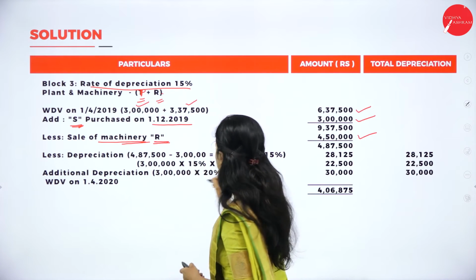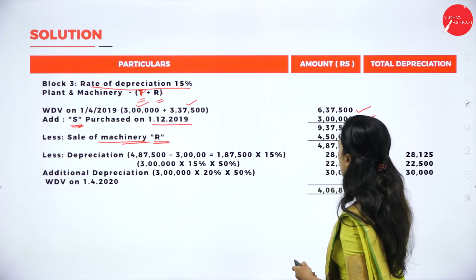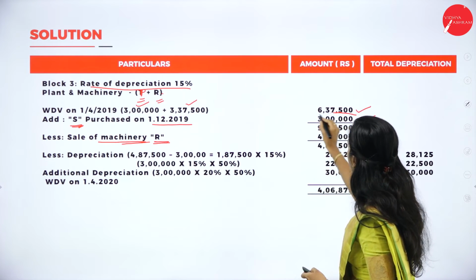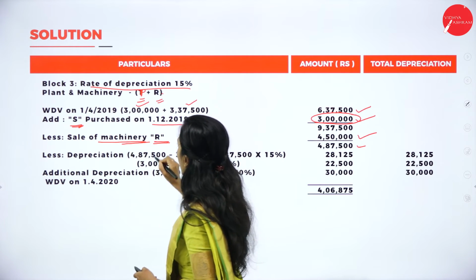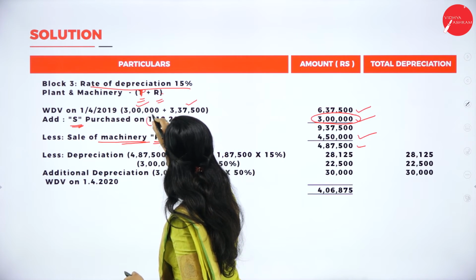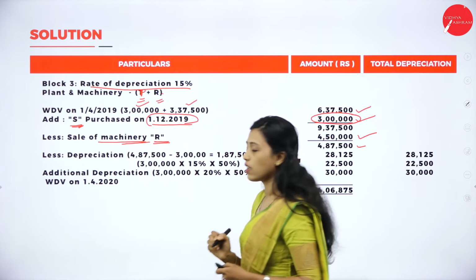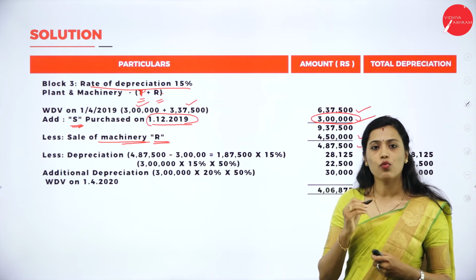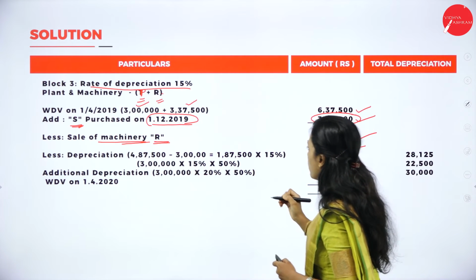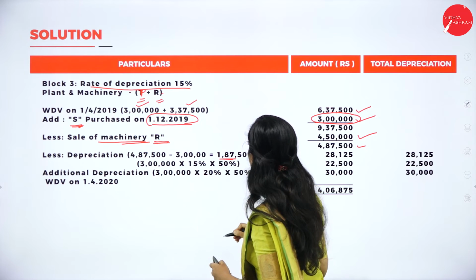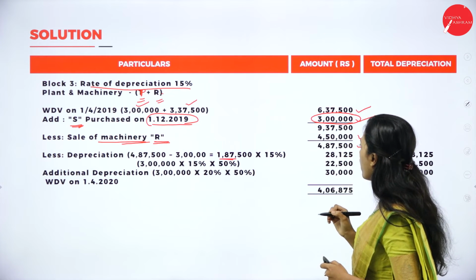Now we have to deduct the depreciation. So here out of 4,87,500, we have to deduct 3 lakh because the asset is purchased on when? The asset is purchased on 1/12/2019, which means after 180 days from 1/4/2019. So we'll get 1,87,500.